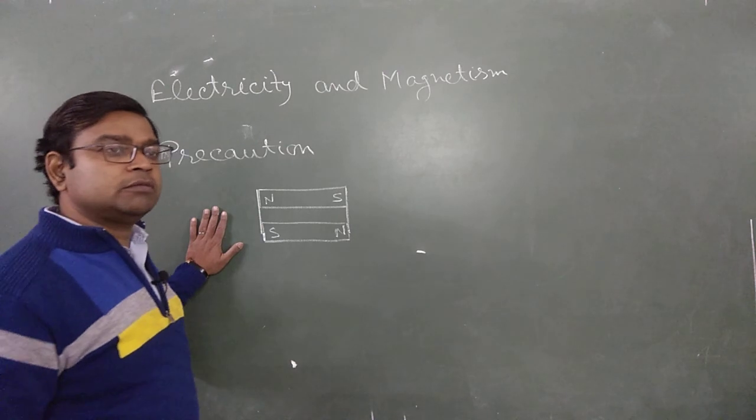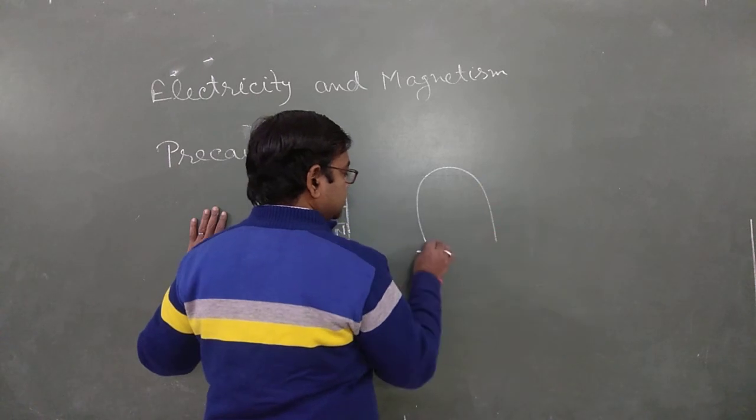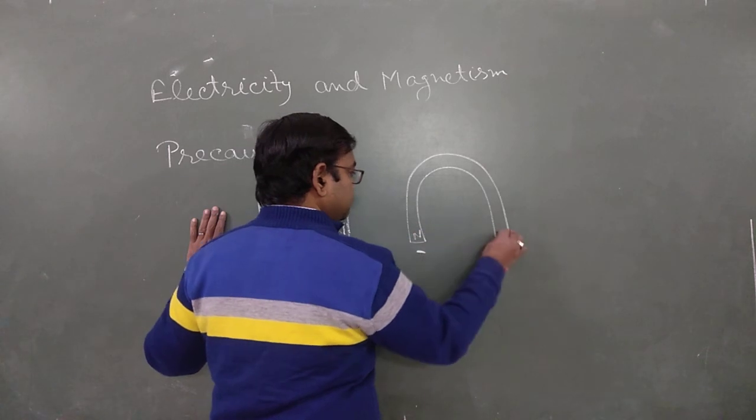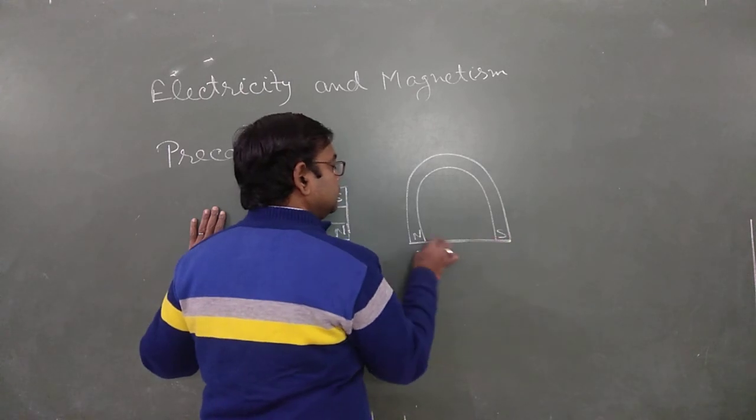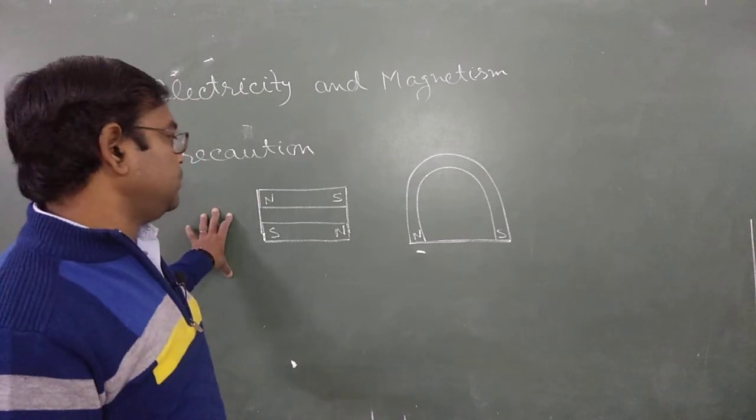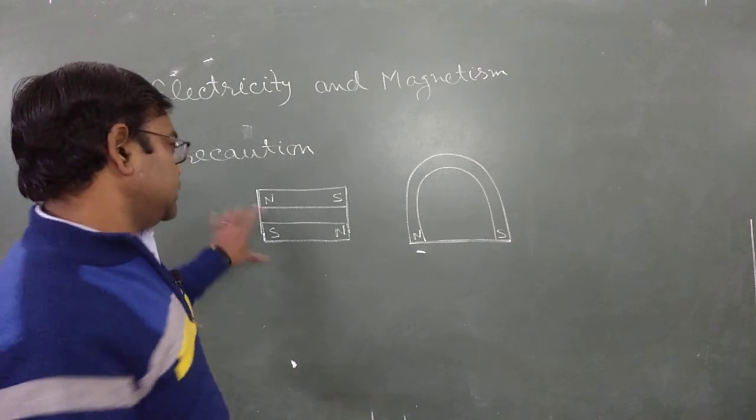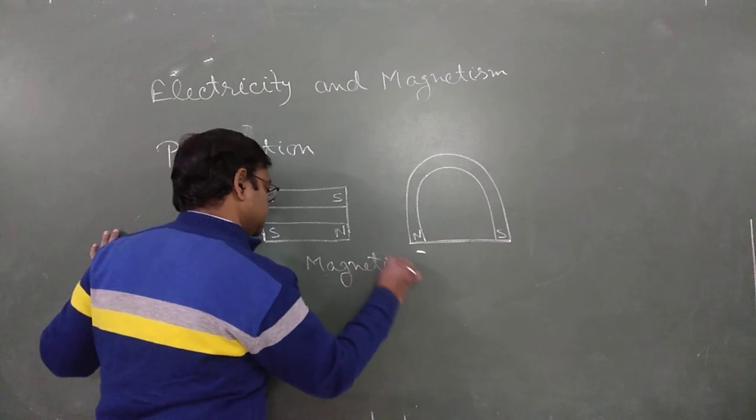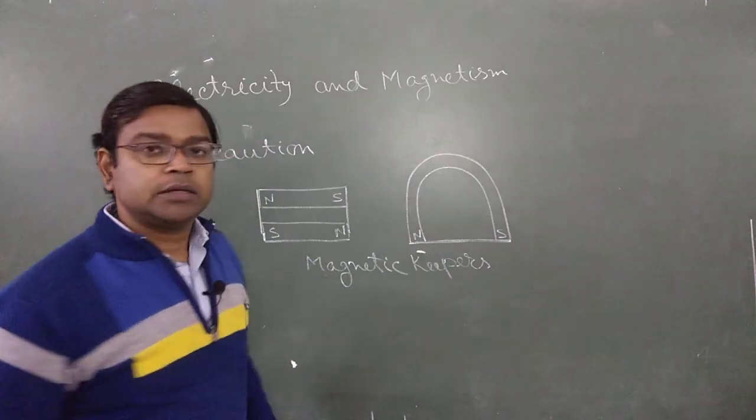Sometimes you ask, sir, what about a U-shaped bar magnet? If the bar magnet is U-shaped, having a north pole and south pole at the two ends, then simply keep the keeper so that both poles attach. If you keep it like this, the magnet does not lose its capacity. These sheets are known as magnetic keepers.